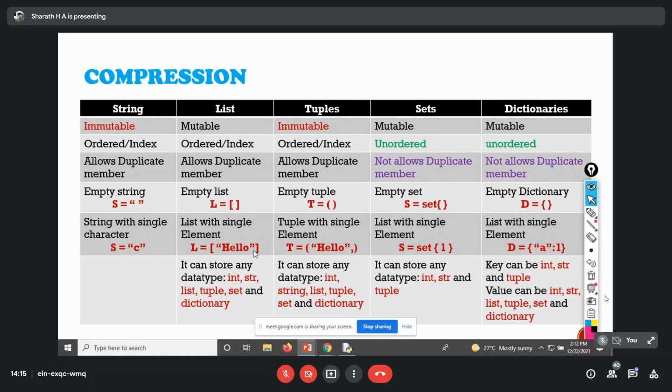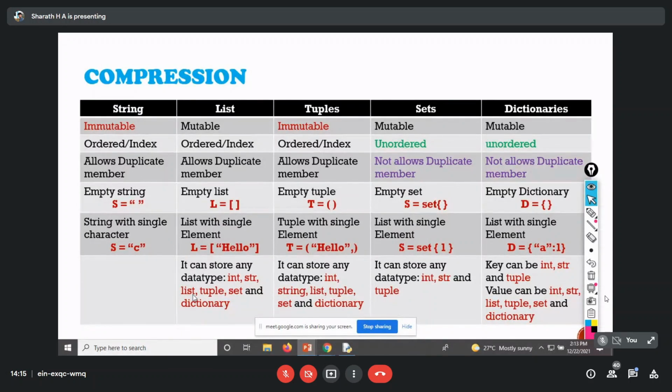In a list there is no extra comma here, whereas in a tuple we have one extra comma, to tell that this is a tuple. Okay. So this is the difference between the different data structures, and what values I can store in them. In a string, I can store only characters, whereas in a list I can store integers, strings, lists, tuples, sets, and dictionaries.